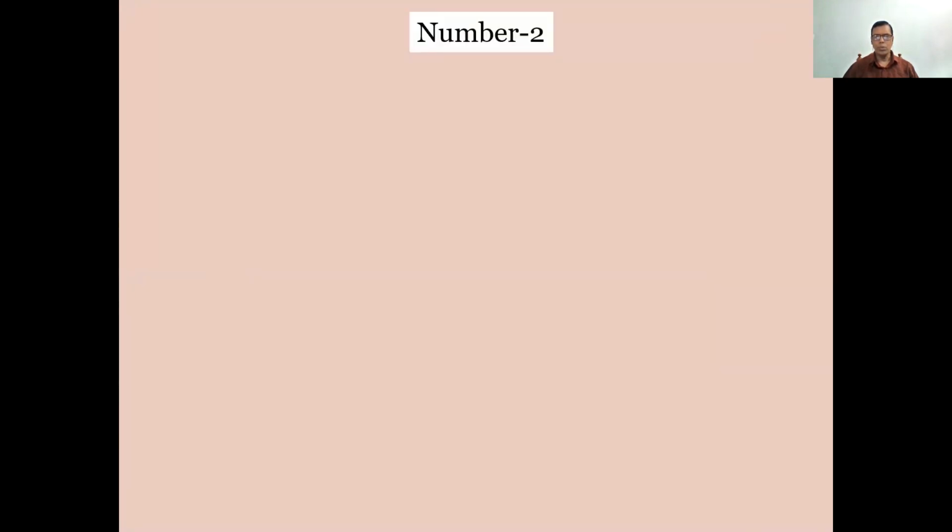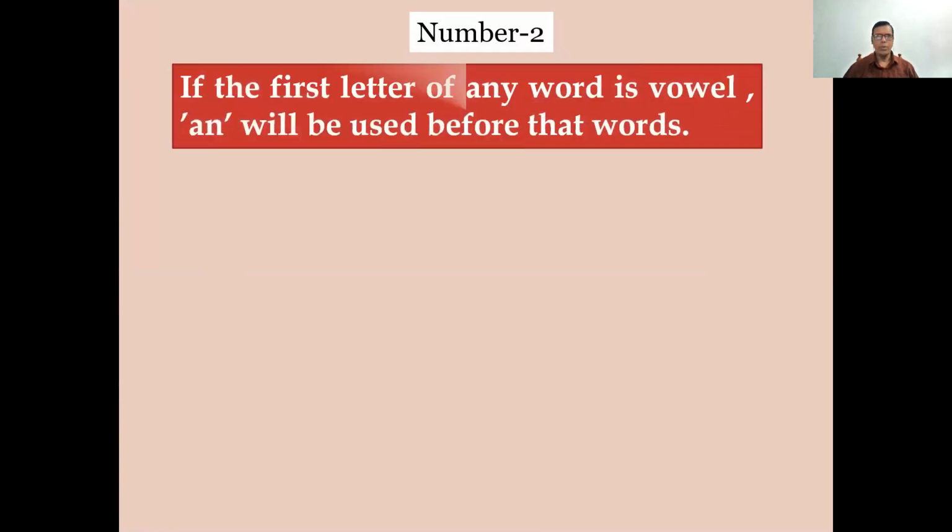Number 2 rule. If the first letter of any word is vowel, an will be used before that word.